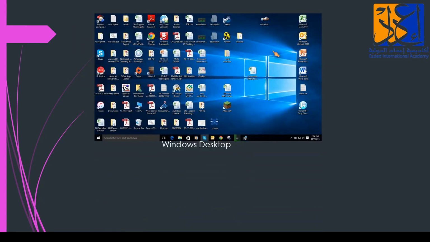Okay, next. This is our Windows desktop. We all know that. These are icons. Not only that specific icon, I have just shown it to let you know that these are icons. All this, whatever I can see over here, these are all icons. Okay. Windows has a graphical user interface, GUI. The full form of GUI is graphical user interface.